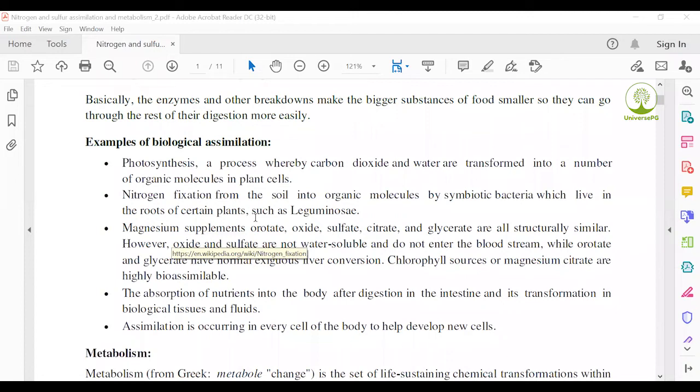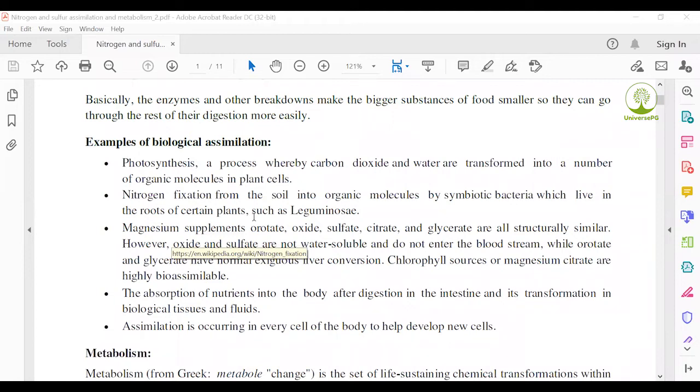In leguminaceae plants, we find some round, marble-shaped cells in the roots, called root nodules. Inside the root nodule, this type of microorganism collects nitrogen and finally forms nitrate.